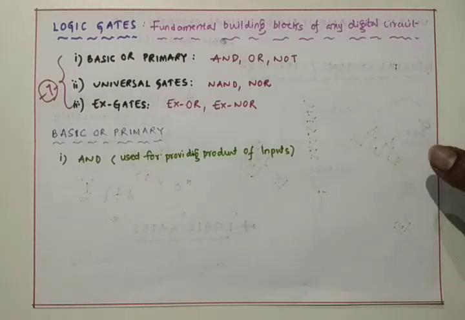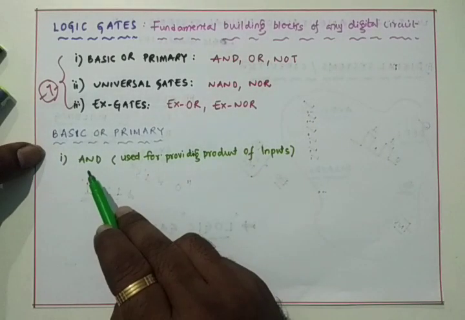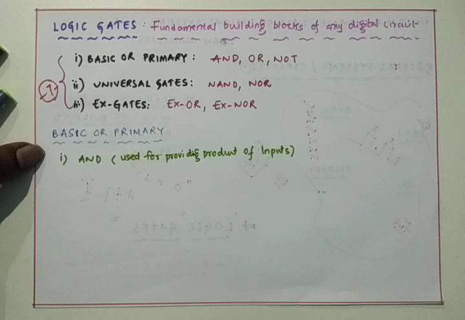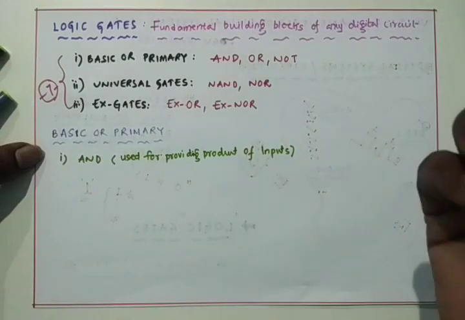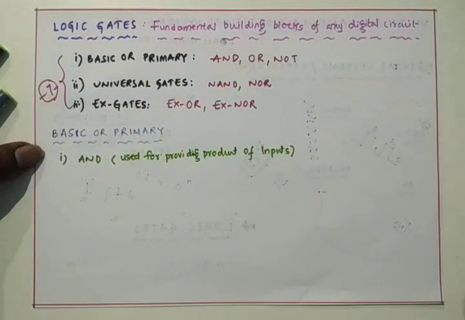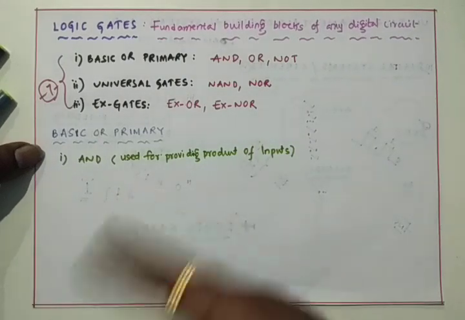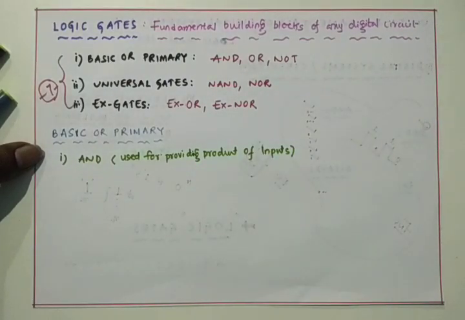That means, for example, an AND gate with two input signals: the output will be only one, and that output is nothing but the product of the two input signals, whatever they have as inputs.